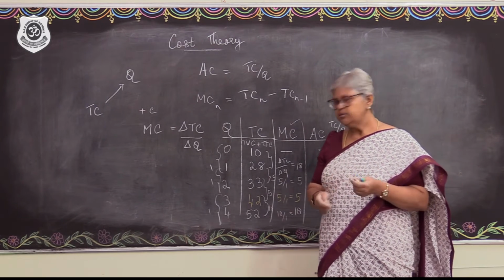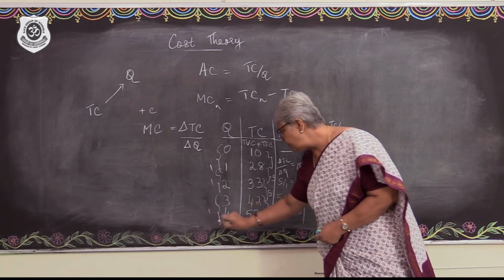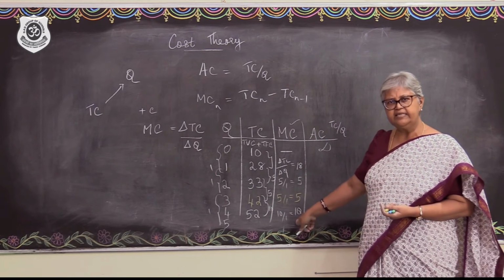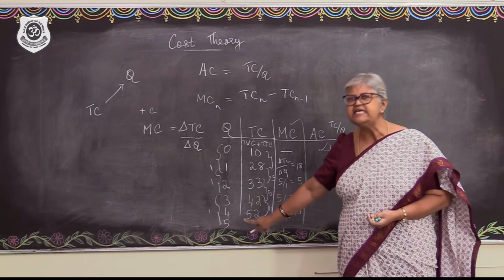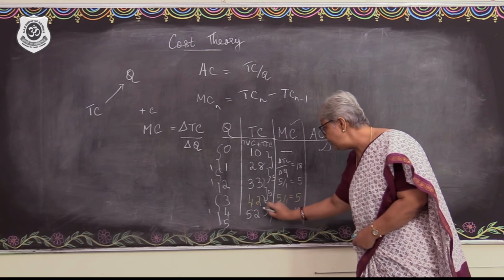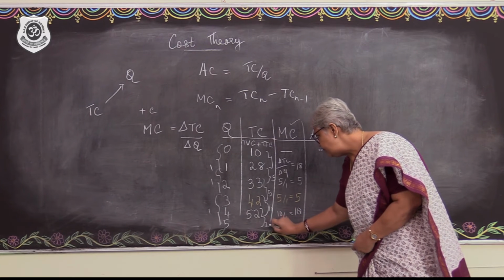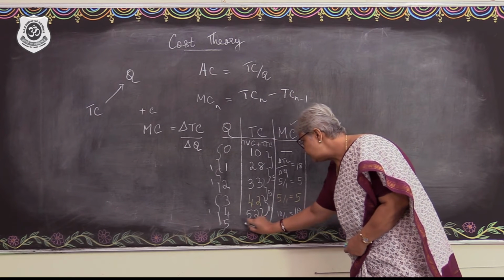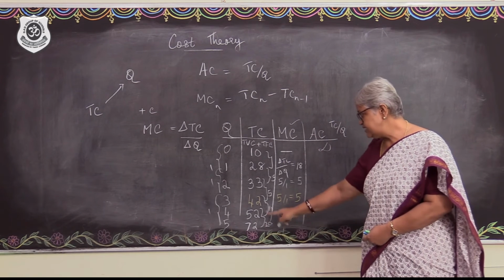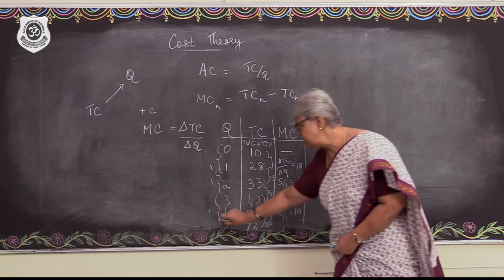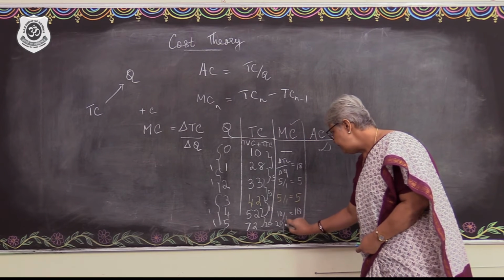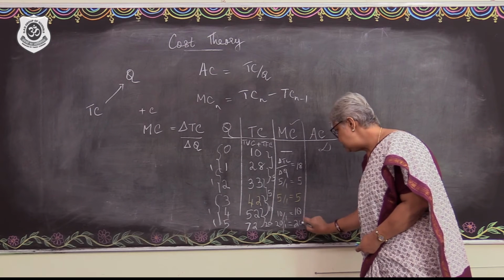Then, to again reach the next level of output, the marginal cost will become still higher, indicating that the TC is going to continuously increase at an increasing rate. Let's say maybe this is going to increase by 20. So this is going to be 52 plus 20, 72. What is the change here? By 20 units. The change in output over here is by 1 unit. So 20 by 1 and that is going to be 20.